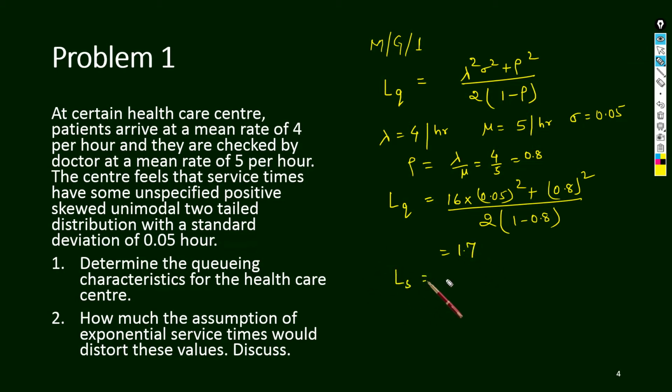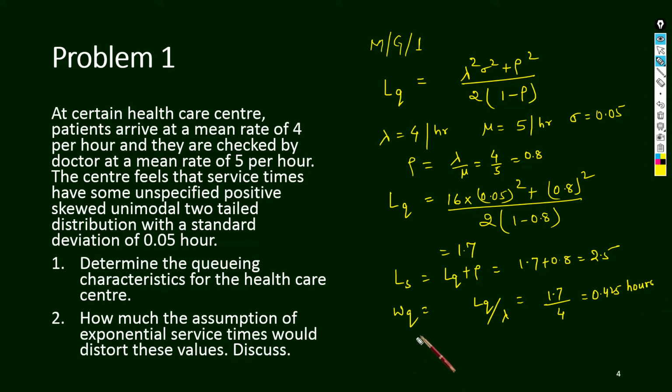So Ls will be Lq plus rho, 1.7 plus 0.8, that is 2.5. What is Wq? Lq divided by lambda, 1.7 divided by 4, that is 0.425 hours. And Ws is equal to Ls by lambda, that is 2.5 divided by 4, that is 0.625 hours.